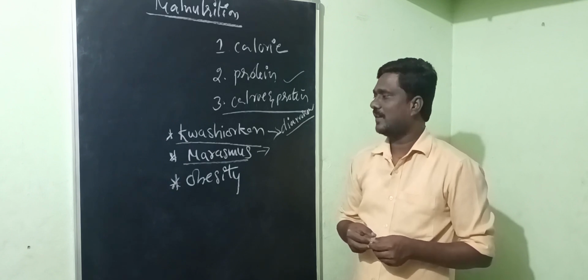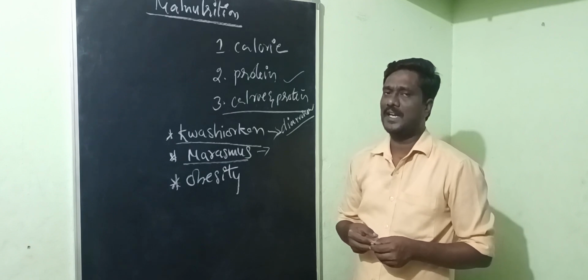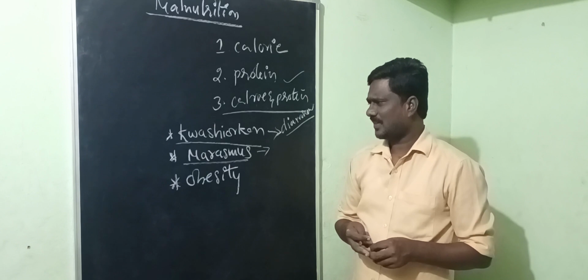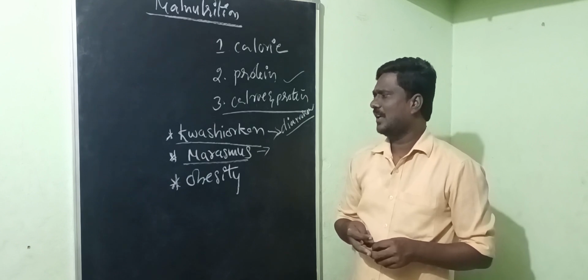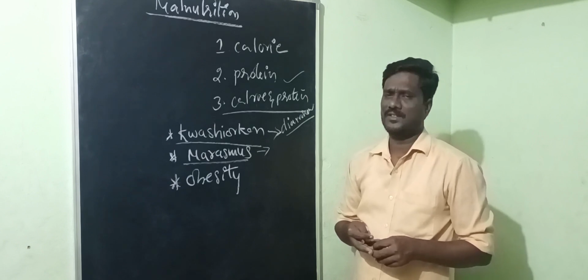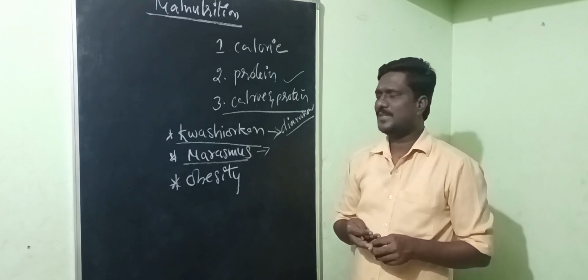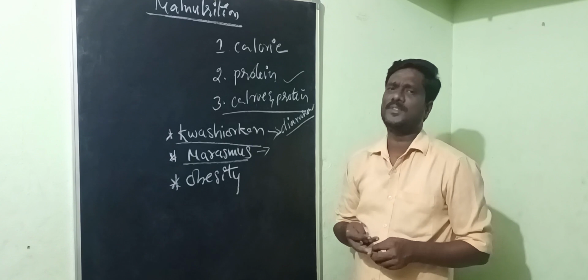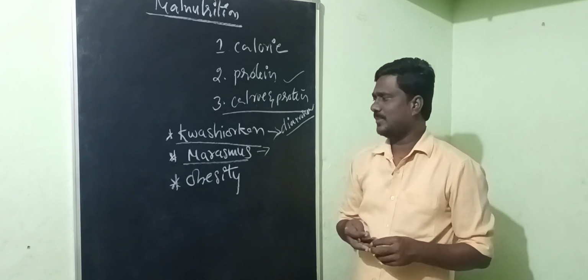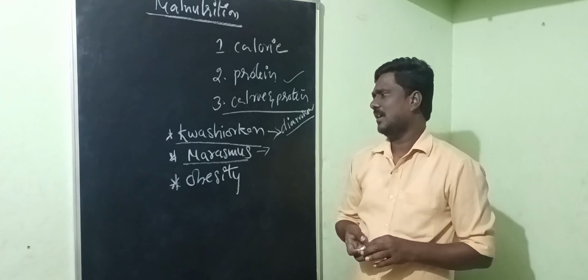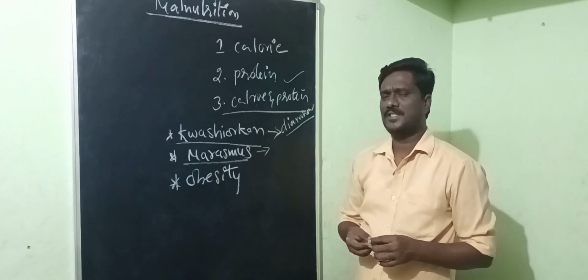Symptoms are very weak and lean, swollen joints of limbs, diarrhea, and difficulty in eating. All this comes under marasmus disease.